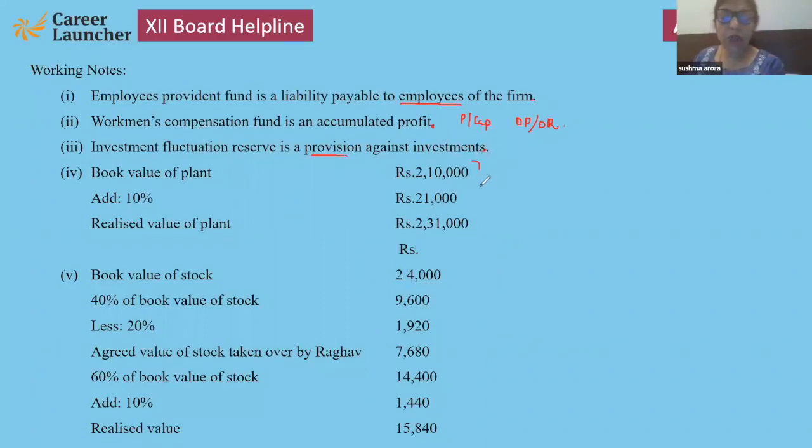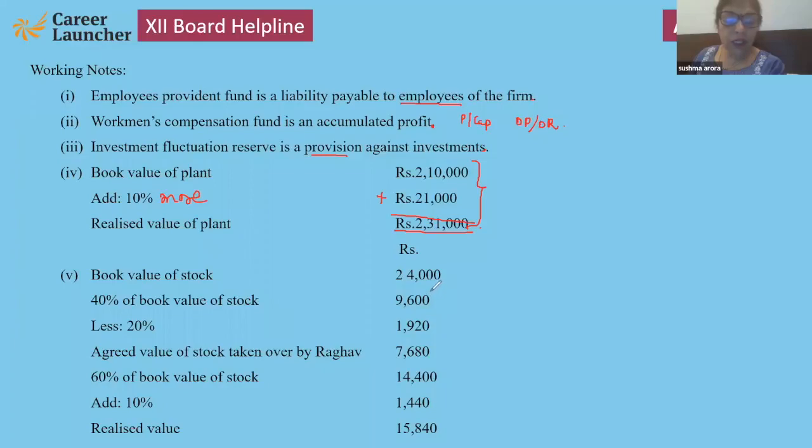Now see one by one. First point, 2,10,000 is the book value and 10% is gain, or we can say more. So 10% to be added. So the answer is 2,31,000. Book value of stock is 24,000.